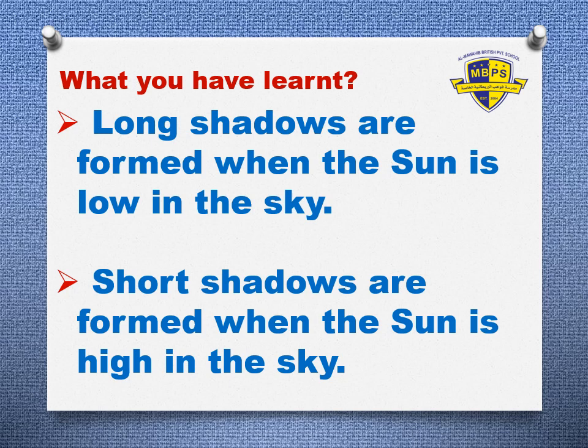And what about short shadows? Short shadows are formed when the sun is high in the sky. Very good, grade 1. Keep it up.